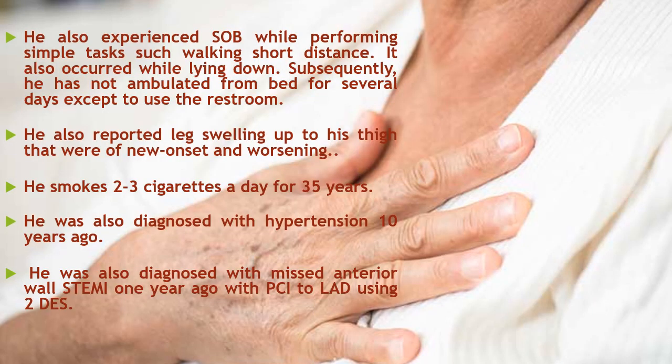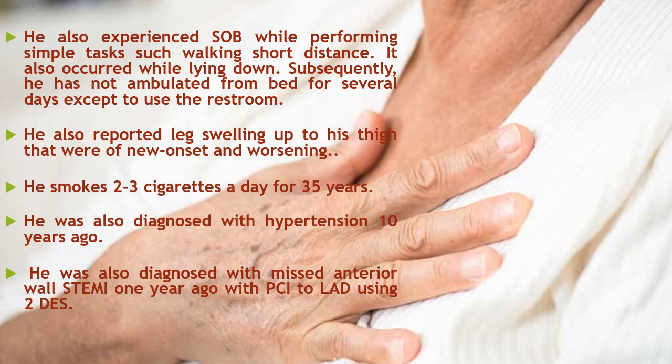So back to Mr. Sameh, he also experienced shortness of breath while performing simple tasks such as walking a short distance, and it occurred while lying down. Subsequently, he hasn't ambulated from bed for several days except to use the restroom. From this paragraph, we are going to analyze this dyspnea and grade it according to the NYHA classification. He gets dyspnea walking a short distance, and it is now occurring when lying down, so it is dyspnea at rest. It is NYHA class 4.